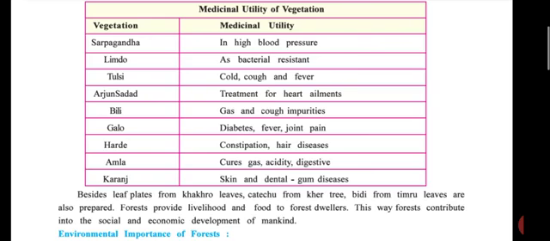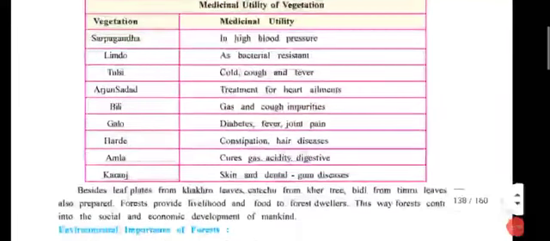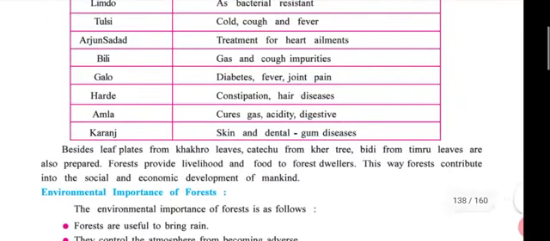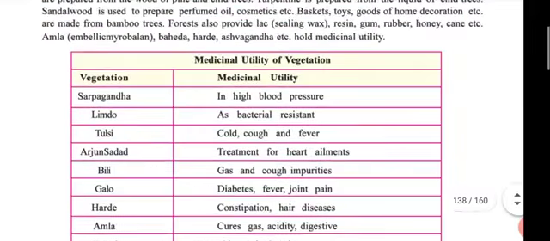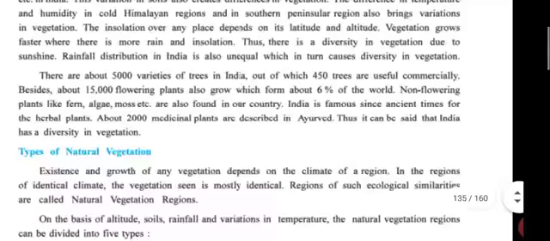Complete. And also this last paragraph is important because it is a part of the utility of forest products. Okay, done. Okay, here we go to the first page of this chapter.